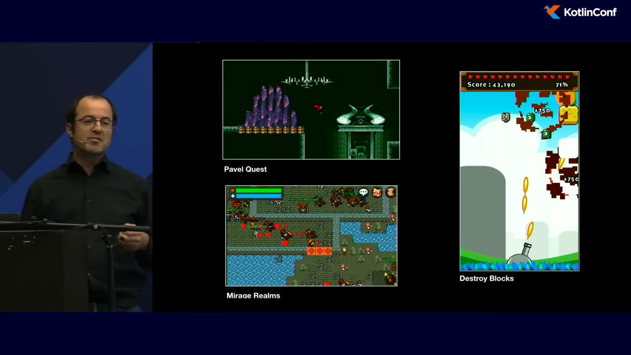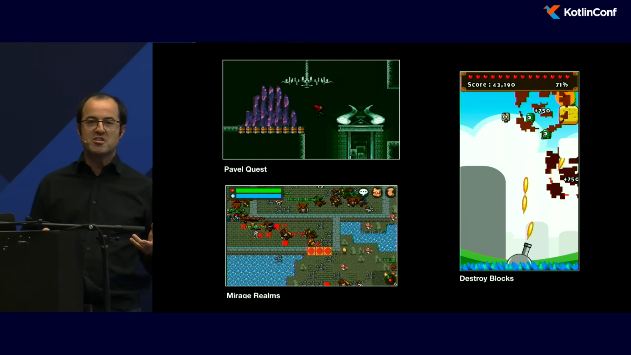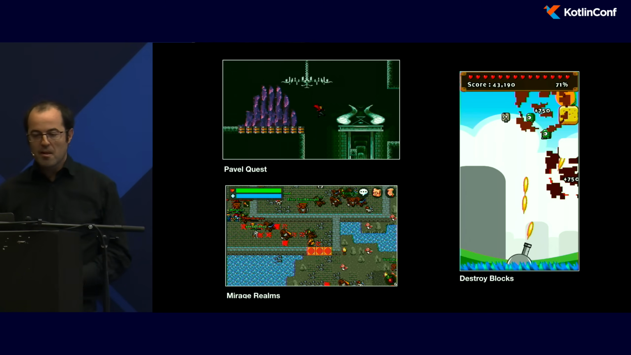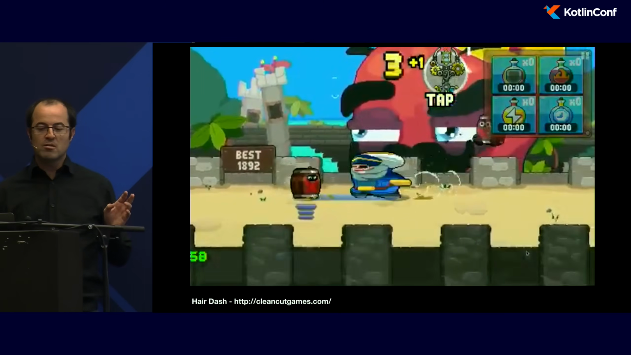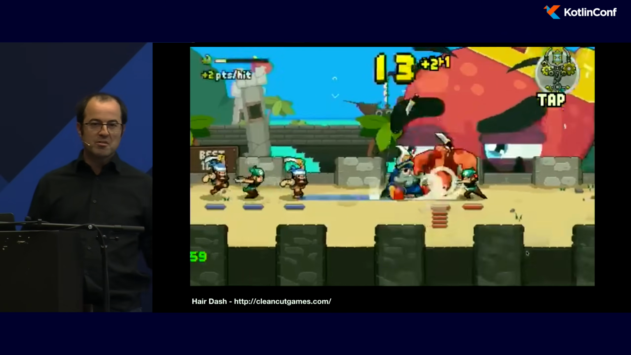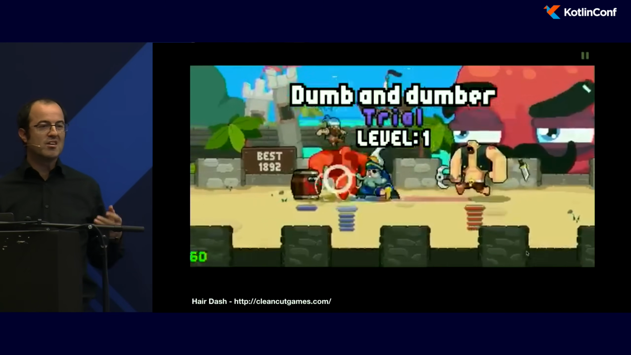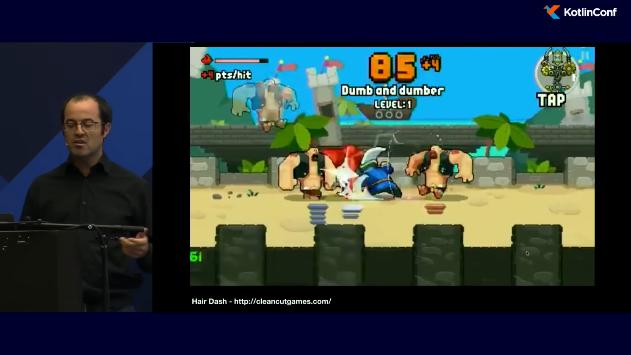This is the kind of game that you can create with libgdx. I found this screenshot on the Google Play Store. But you can create well-polished games. For example, here, this is AirDash. It's a game that will be released, I hope, soon on Android and iOS.